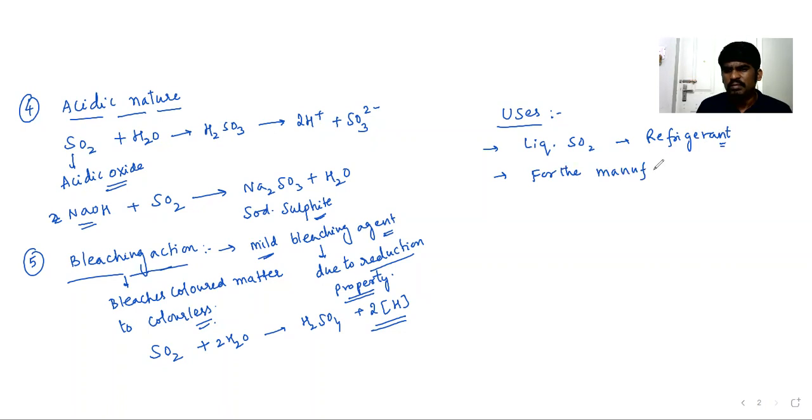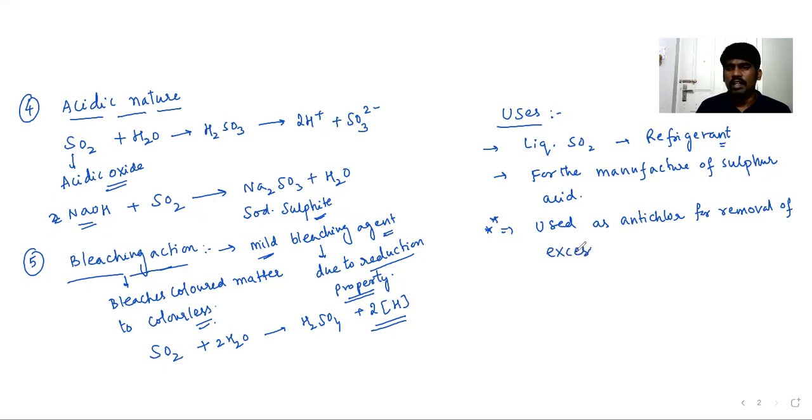And it is used as an anti-chlor. Very important for JEE Mains. This way of asking questions is very important. Used as an anti-chlor for removal of excess chlorine.